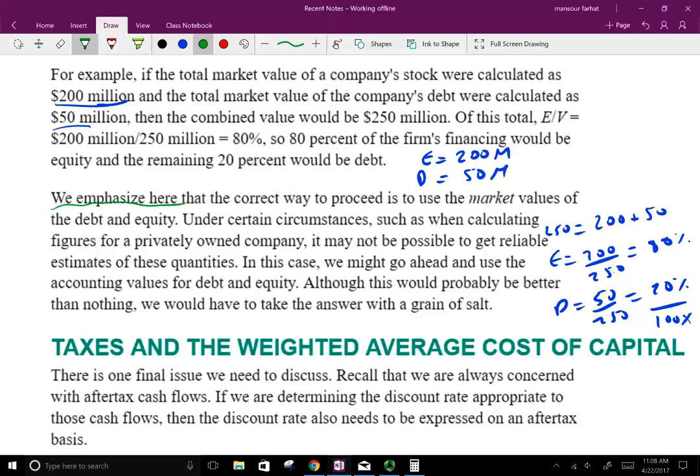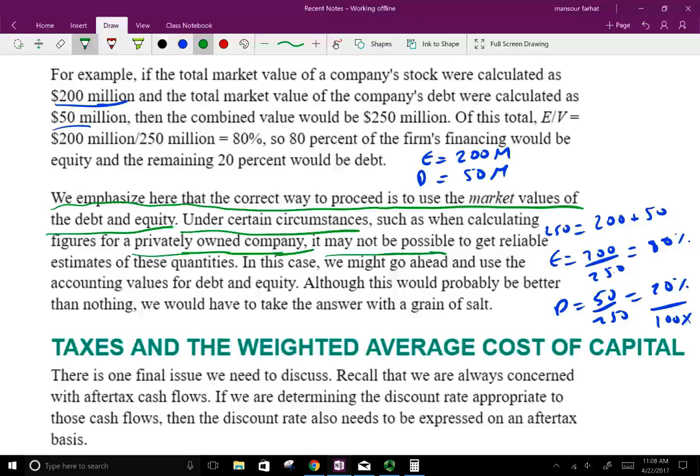Okay, we emphasize here that the correct way to proceed is to use the market value of the debt and equity. Because if we use the book value, it's based on historical data. So the best way to calculate the capital structure is to use the market value. Under certain circumstances, such as when calculating the figures for a privately owned company, things differ. What happens with a privately owned company? They don't have public figures. They don't have a public stock, so we don't know what the price of the stock is.